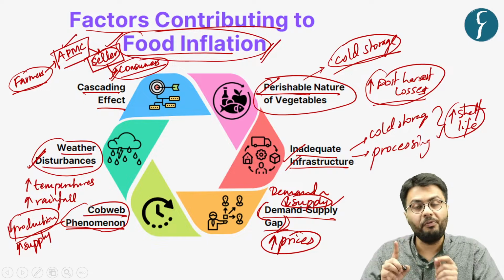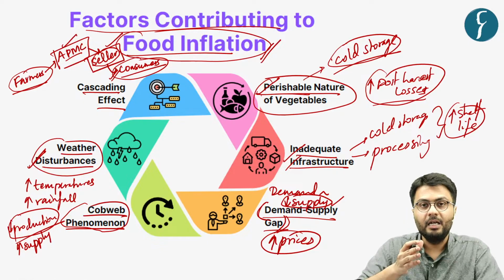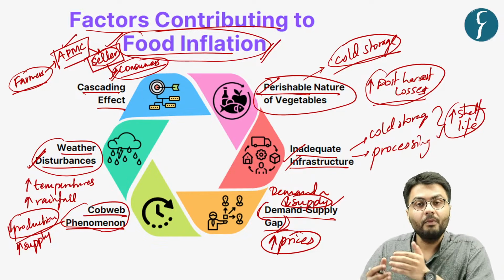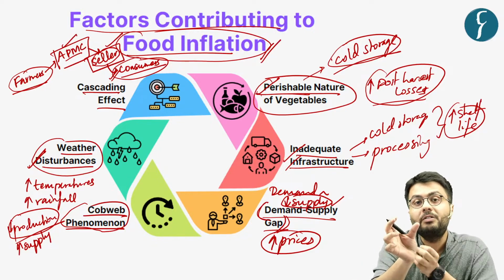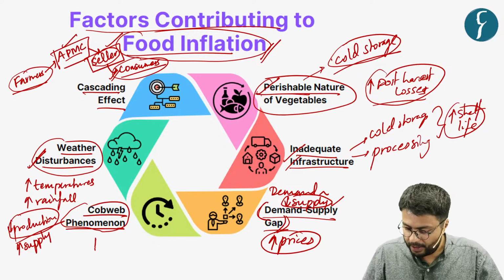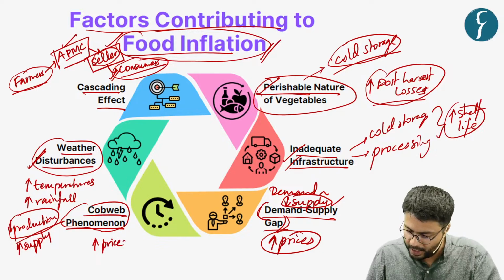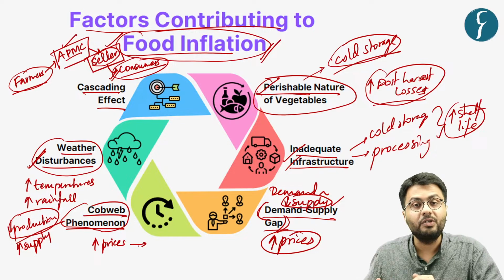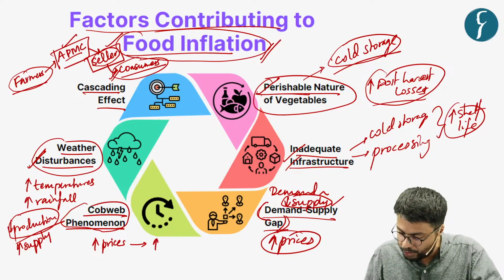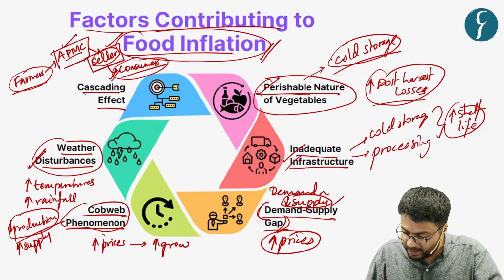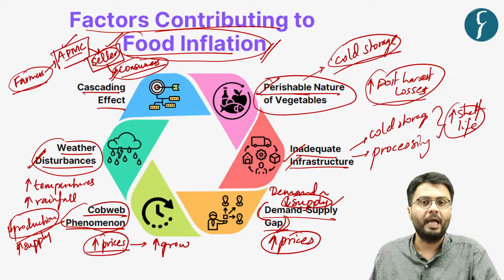Now, this cobweb phenomenon highlights that the increase in supply, with respect to an increase in demand, responds with some kind of time lag. For example, whenever there is an increase in the price of, say, tomato in a market, this will encourage more and more farmers to grow tomatoes because they'll look to encash this increase in prices.